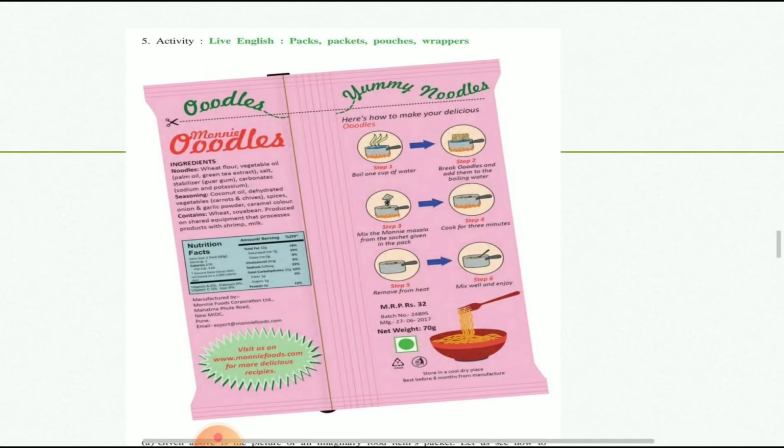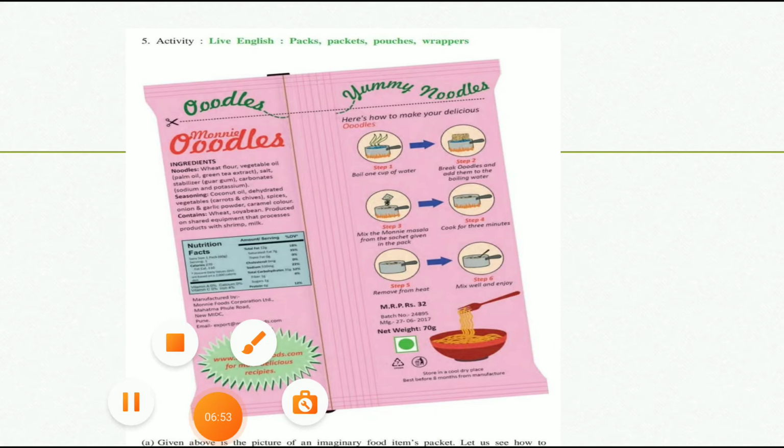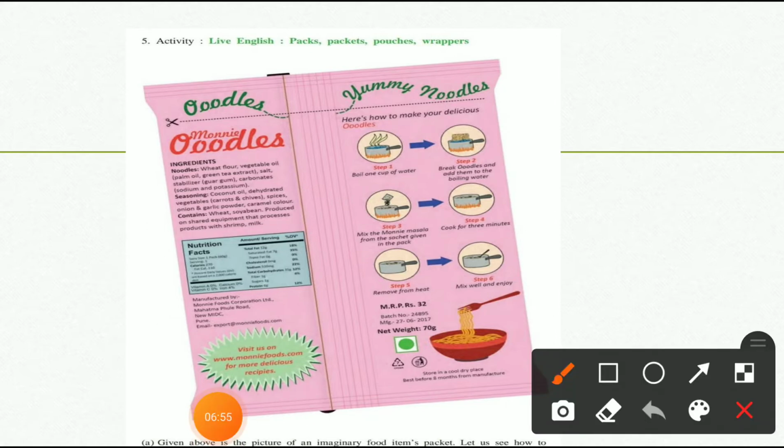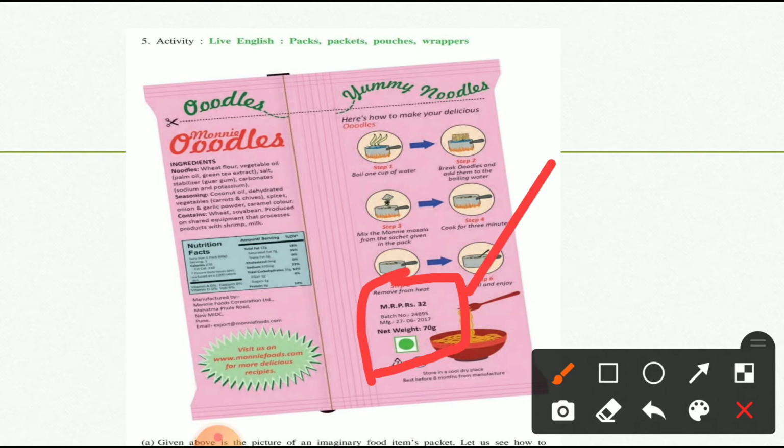Now look at the manufacturing date. And what is the manufacturing date? 27/6/2017. 27th, 6 means the month of June 2017, the packing date.